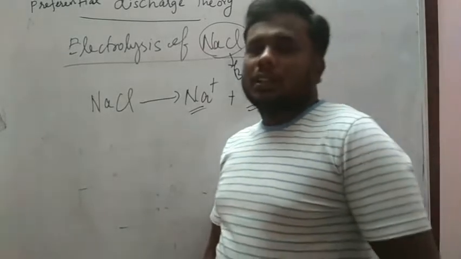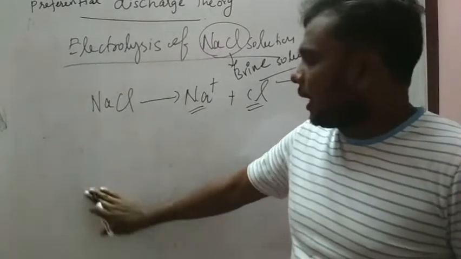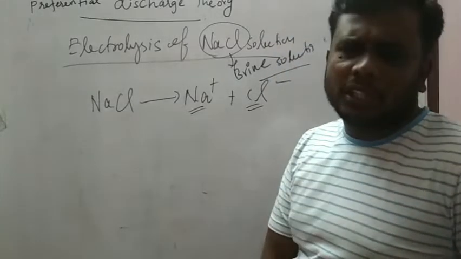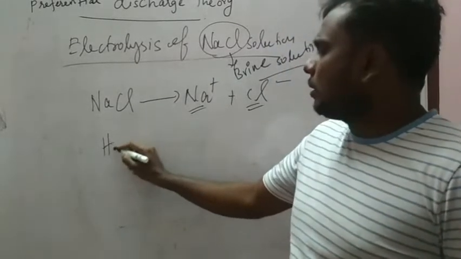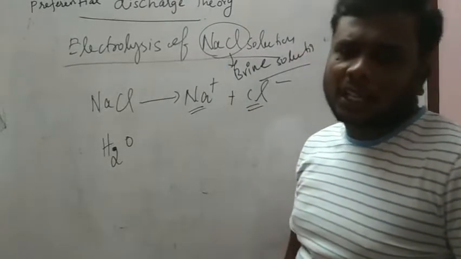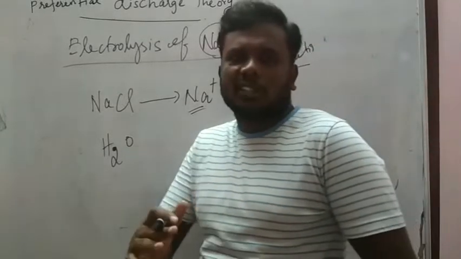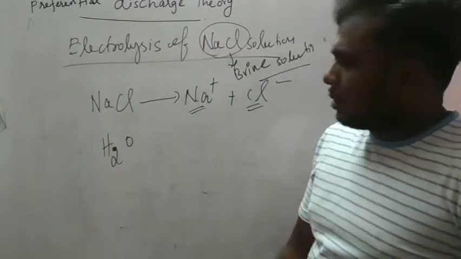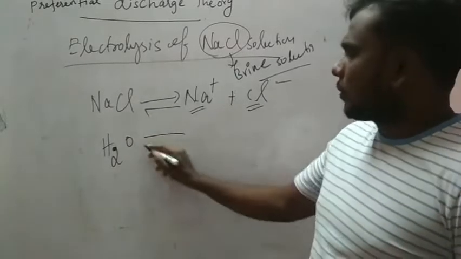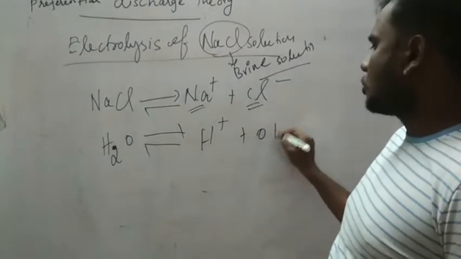But during electrolysis, besides the NaCl, water also will be ionized because it is a brine solution, an aqueous solution. NaCl solution means aqueous NaCl, NaCl dissolved in water, so that is brine solution. Appo water ionize aagum. Water ionize aachu appadina enna agum? Water will be ionized into H plus and OH minus.